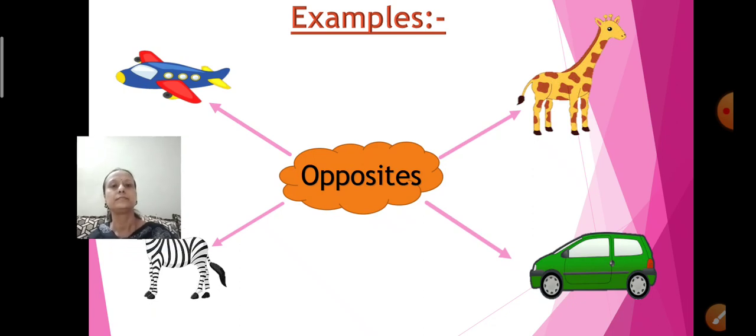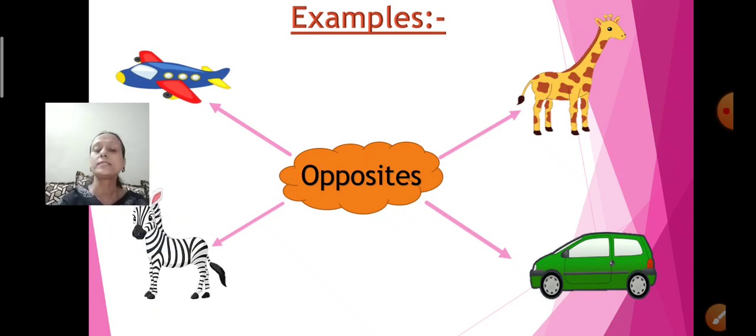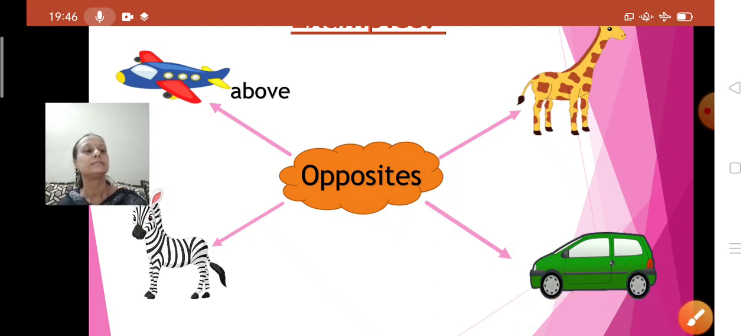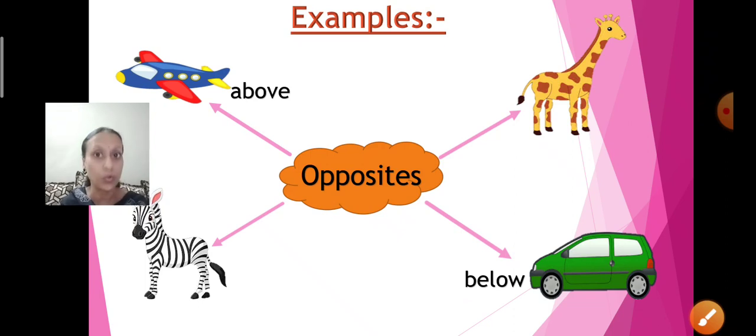Now look here. What is that? What can you see? Aeroplane. Where does the aeroplane fly? Above. The aeroplane flies above the clouds. And what do you see down? Below. Yes. What is this, children? Car. Where does the car run? Below. The car runs on the road, that is below. So above, below.